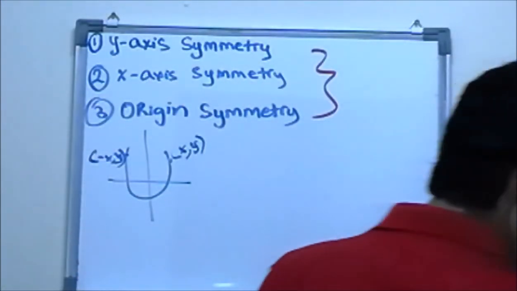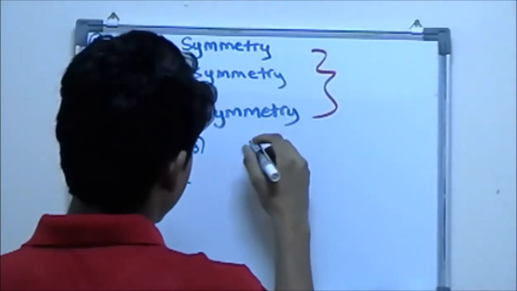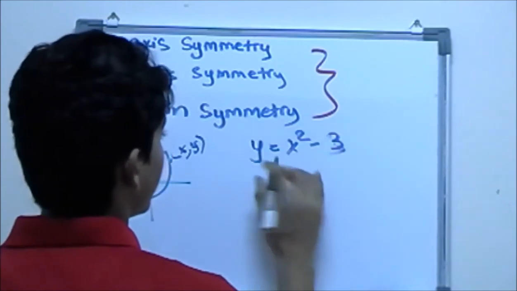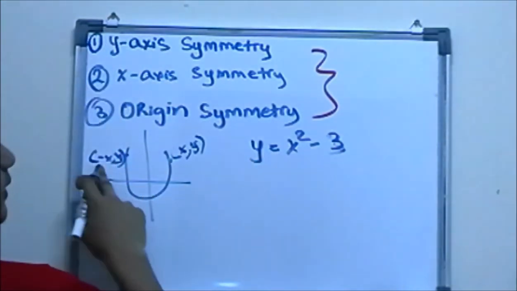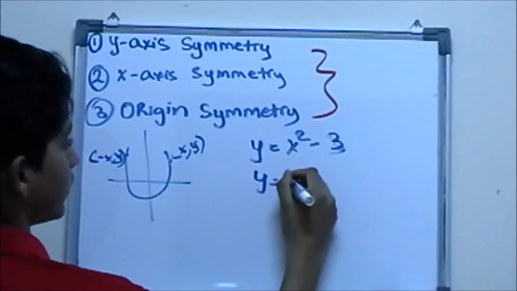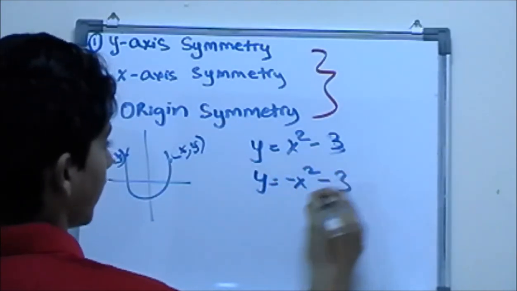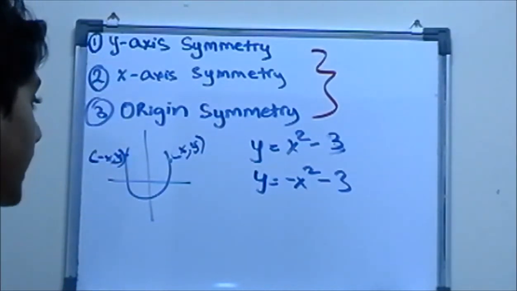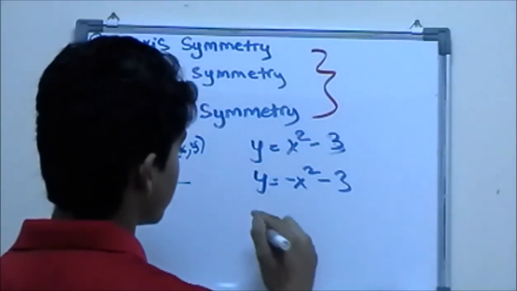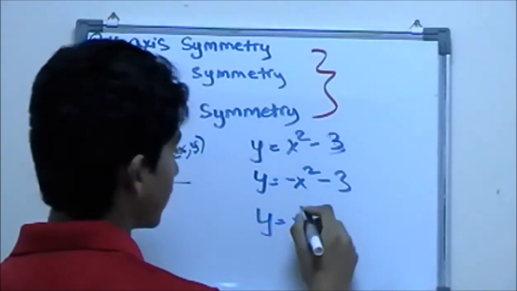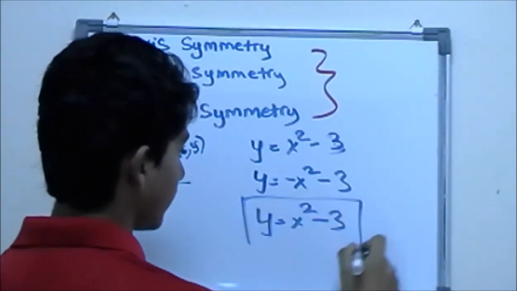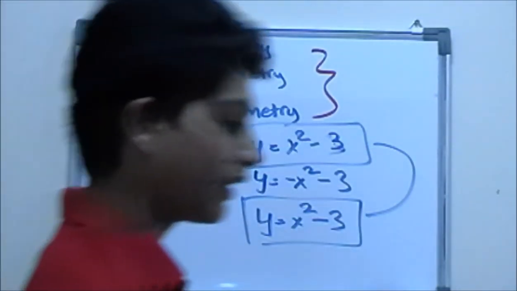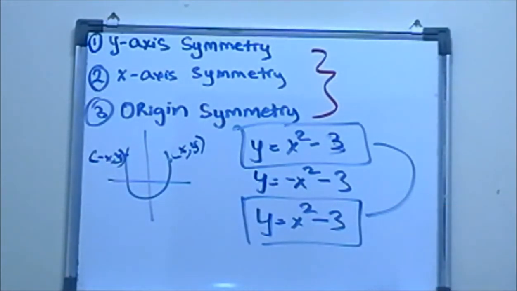If you have the equation y equals x squared minus 3, and x becomes negative, so y equals negative x squared minus 3. Any number that is squared, whether negative or positive, still comes out positive. So y equals x squared minus 3, and this is identical to the original. So you can tell that this is y-axis symmetry.